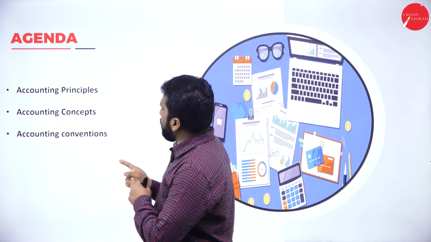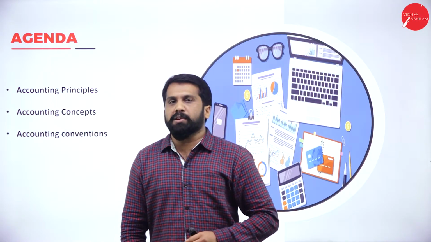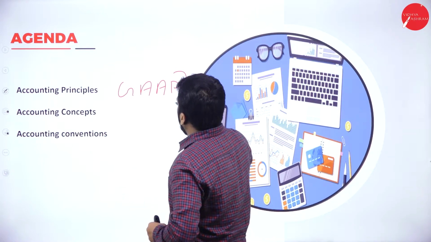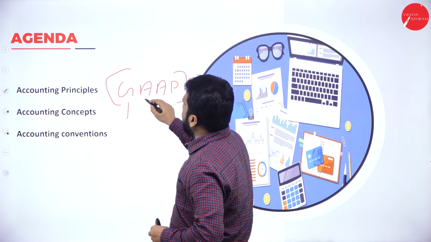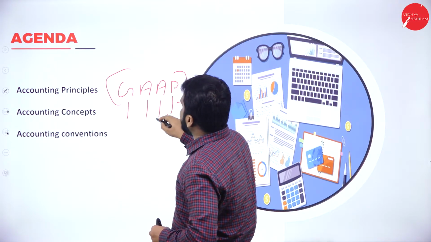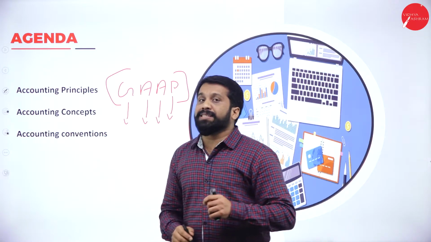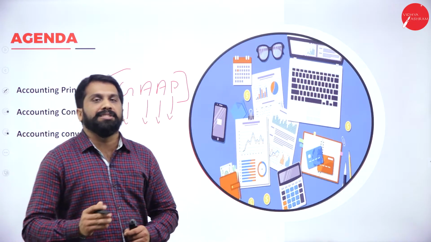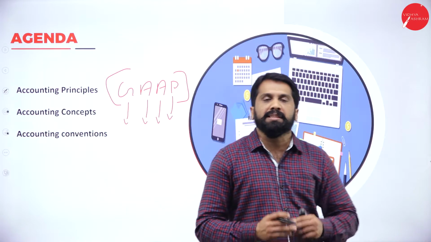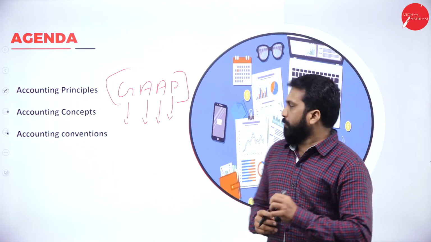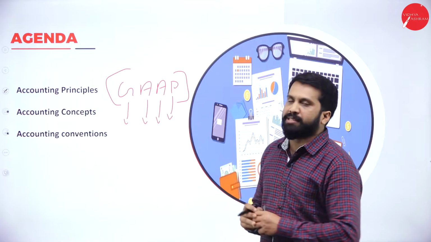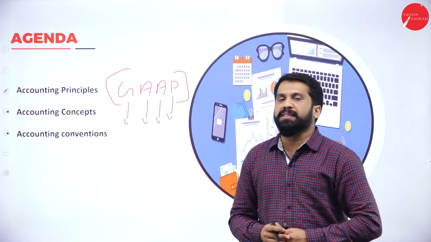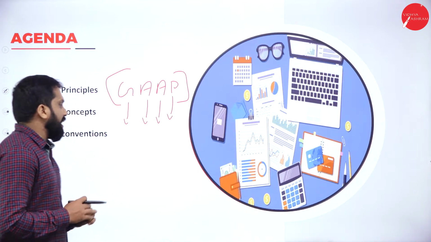Now, what is accounting principle and what is accounting concept? Maybe you have heard of GAAP. What does it mean? Generally accepted accounting principle. Remember. Generally accepted accounting principle means, for example, I'll give you an example. Why do we follow this accounting principle? Why do we go for this GAAP? Now, just listen to this example.